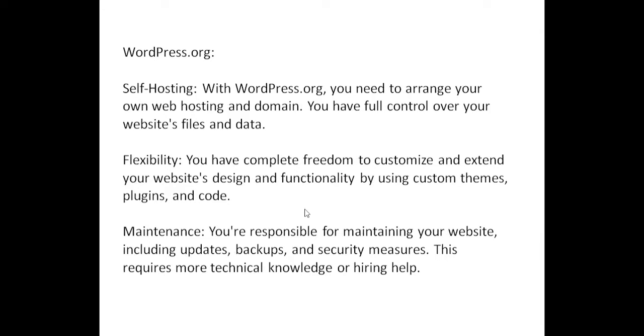WordPress.org. Self-hosting. With WordPress.org, you need to arrange your own web hosting and domain. You have full control over your website's files and data. Flexibility. You have complete freedom to customize and extend your website's design and functionality by using custom themes, plugins, and code. Maintenance. You're responsible for maintaining your website, including updates, backups, and security measures. This requires more technical knowledge or hiring help.